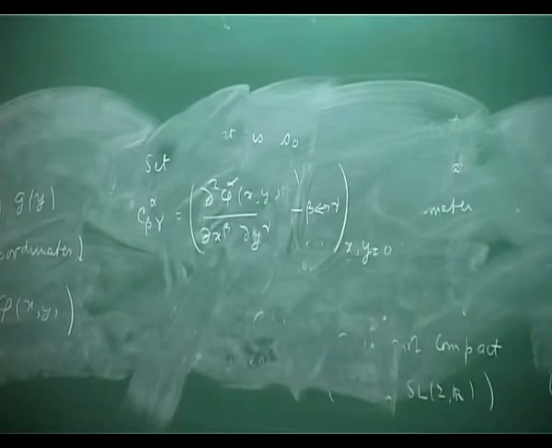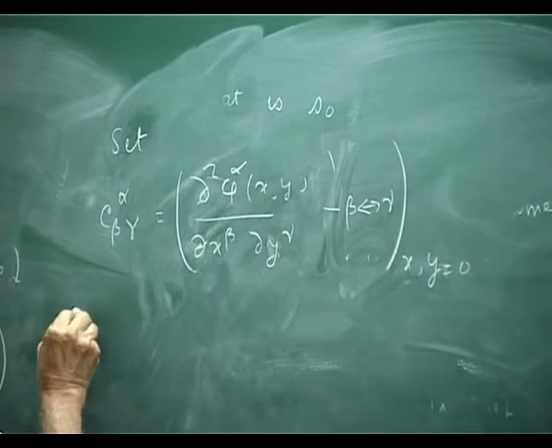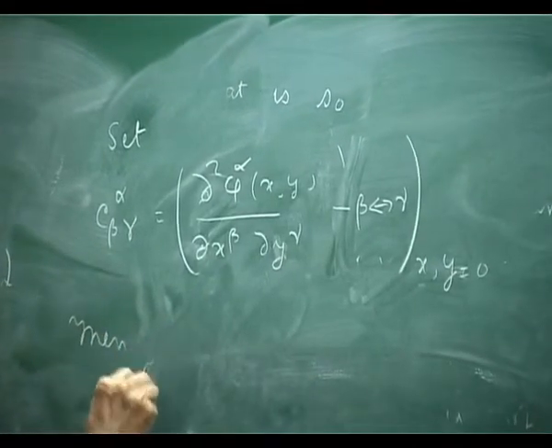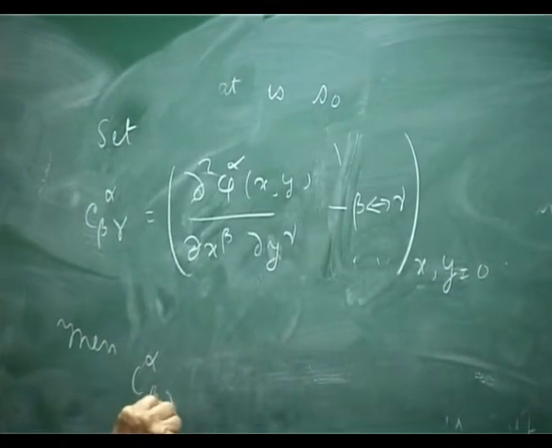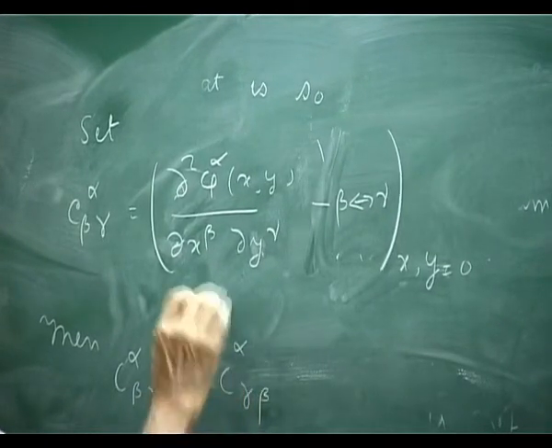Okay. Then C alpha beta gamma is minus C alpha gamma beta by construction.